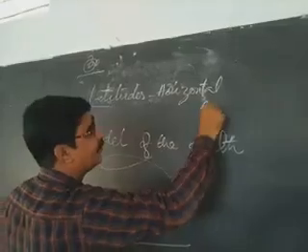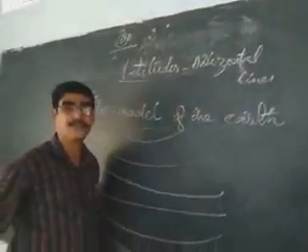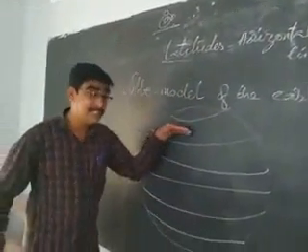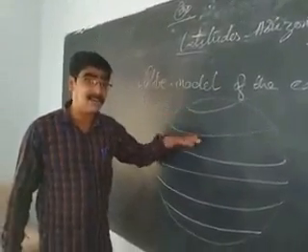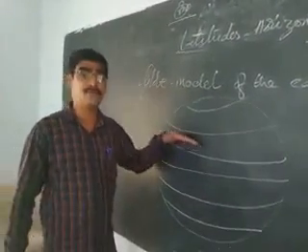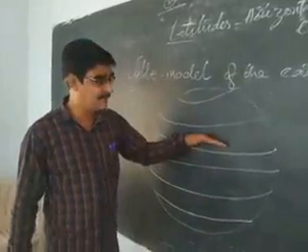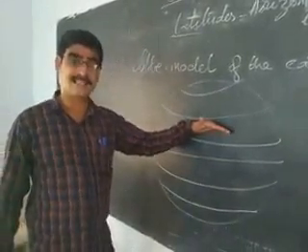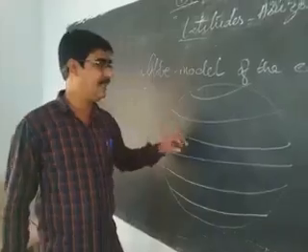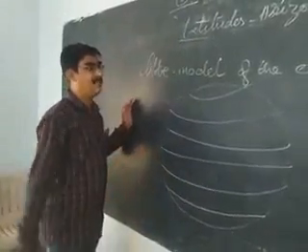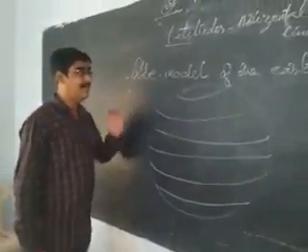Horizontal lines on the globe are called latitudes. These horizontal lines are not on the earth, but on the globe. What is the globe? Globe is the model of the earth. Then what are these lines? These are imaginary lines.